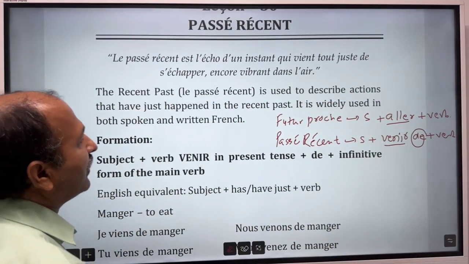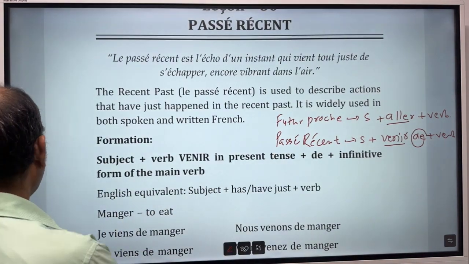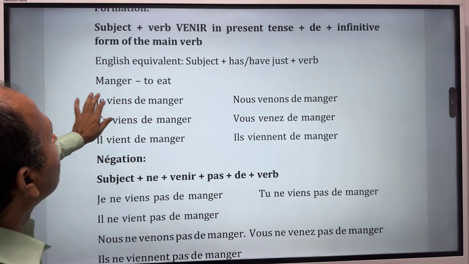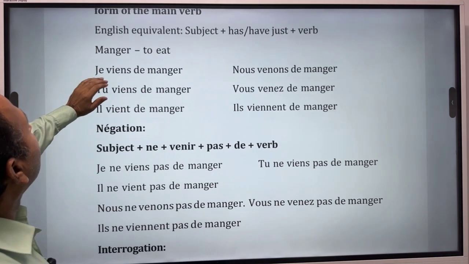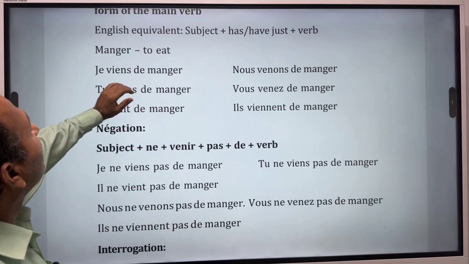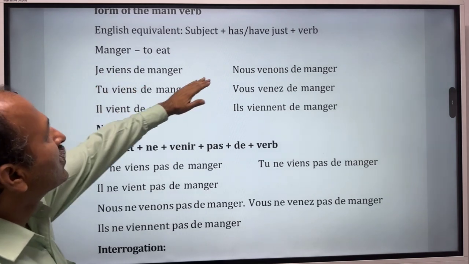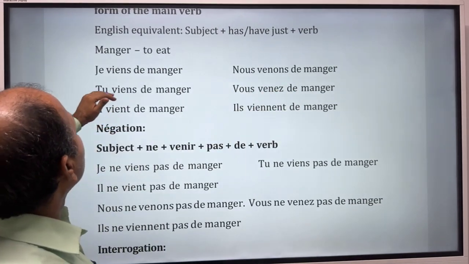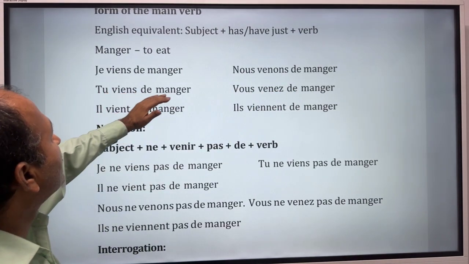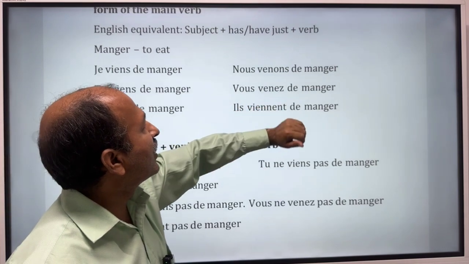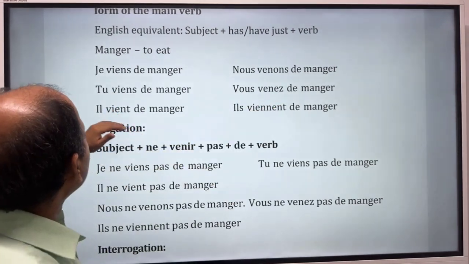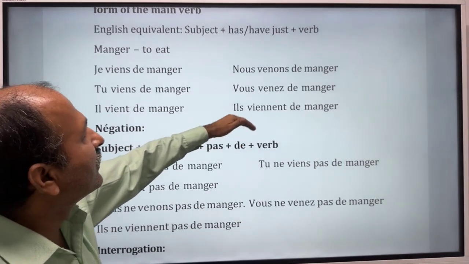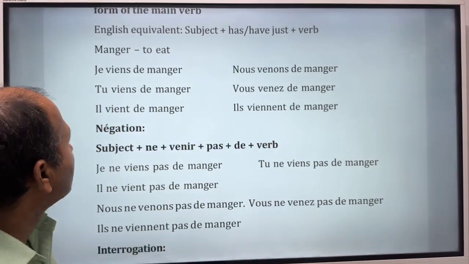And English meaning will be has, have, just. So suppose you take verb manger and you conjugate it into passé récent, it will become je viens de manger. Meaning will be I have just eaten. Nous venons de manger. We have just eaten. Tu viens de manger. You have just eaten. Vous venez de manger. You have just eaten. Il vient de manger. He has just eaten. Ils viennent de manger. They have just eaten.